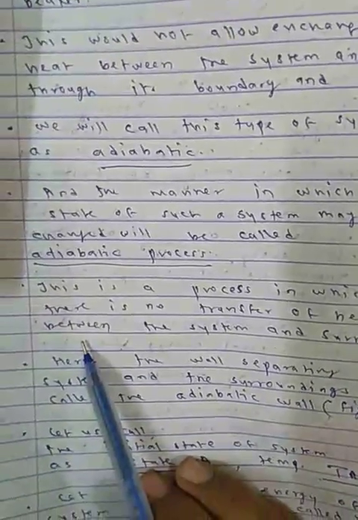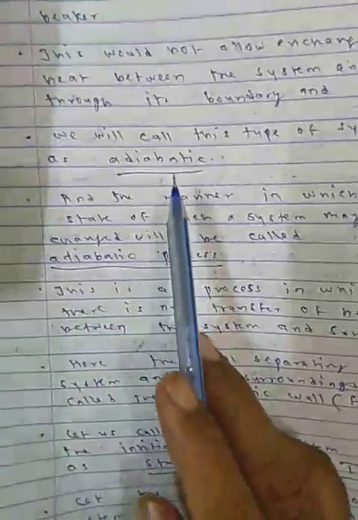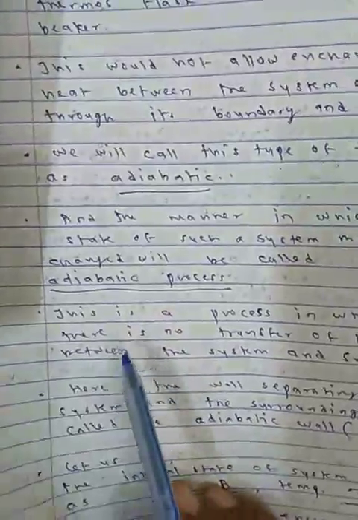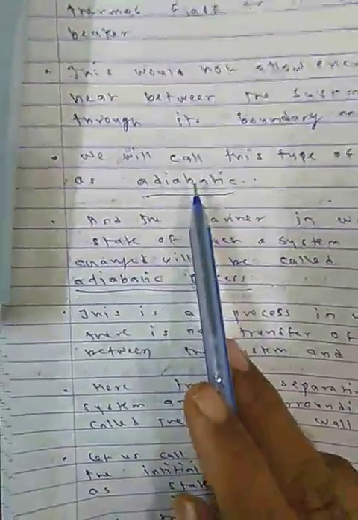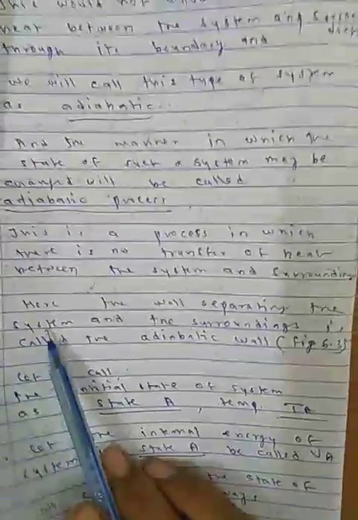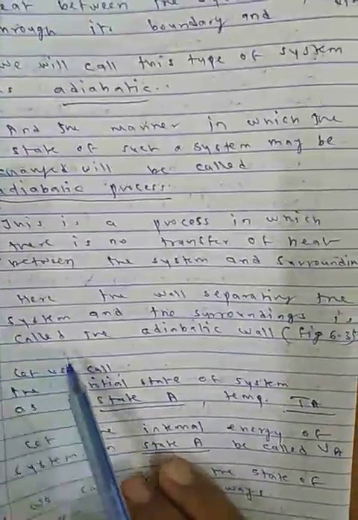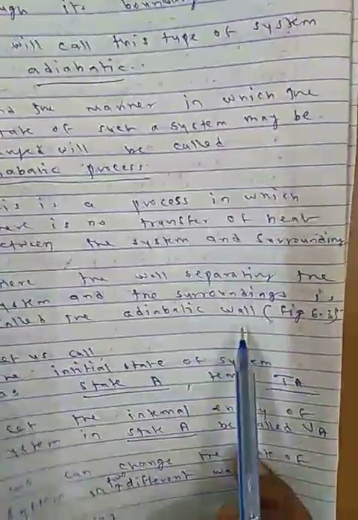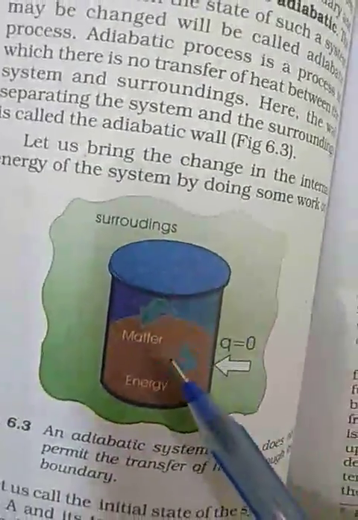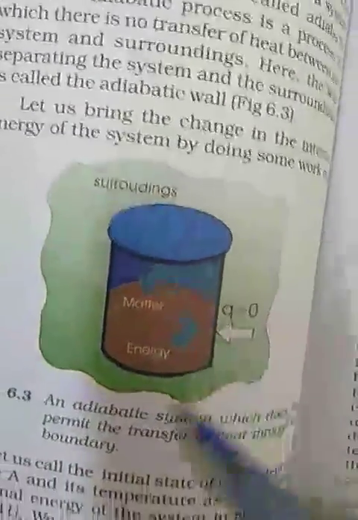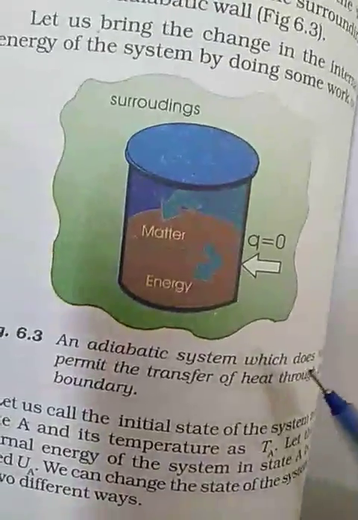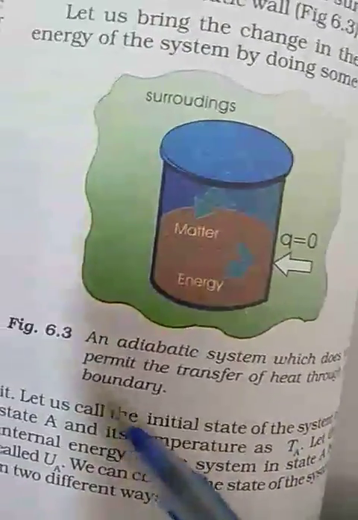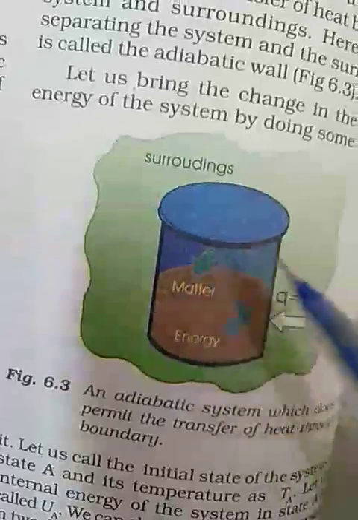I told you in the isolated system, there it is called an adiabatic process and the system is called adiabatic. Here the wall separating the system and the surroundings is called the adiabatic wall. In figure 6.3, this is the surrounding, this is matter, this is energy, Q is equal to 0. An adiabatic system does not permit the transfer of heat through the boundary. Okay, an isolated system, I told you.